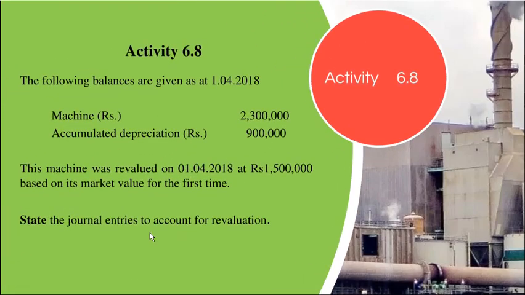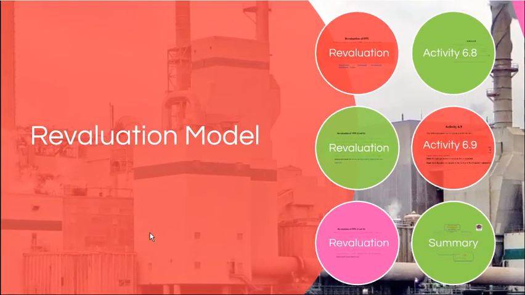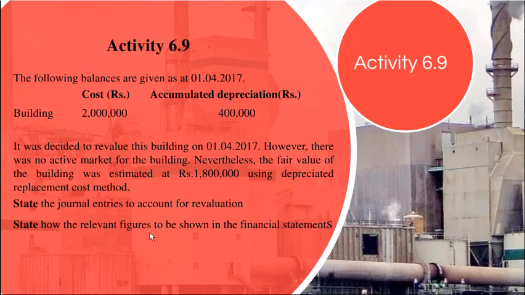So we'll now see another example for the depreciated replacement cost approach. Under the depreciated replacement cost approach, you cannot eliminate the accumulated depreciation account balance. Instead, the accumulated depreciation account balance should be proportionately restated. So we'll now see this example.